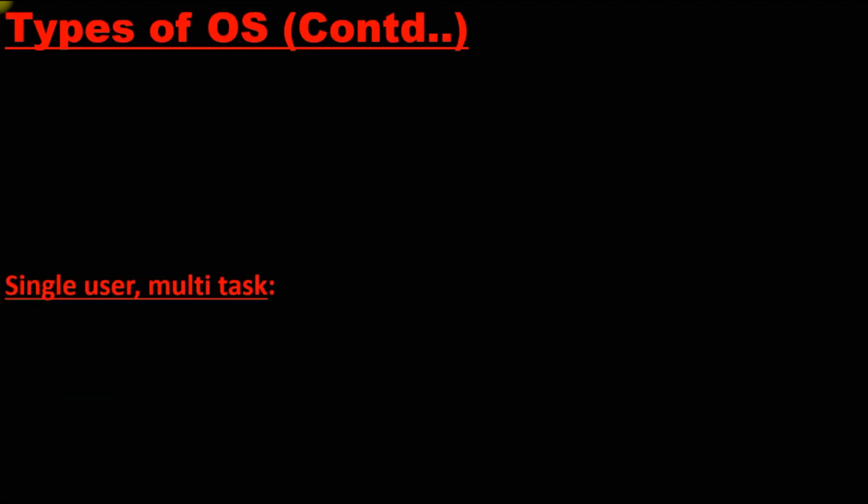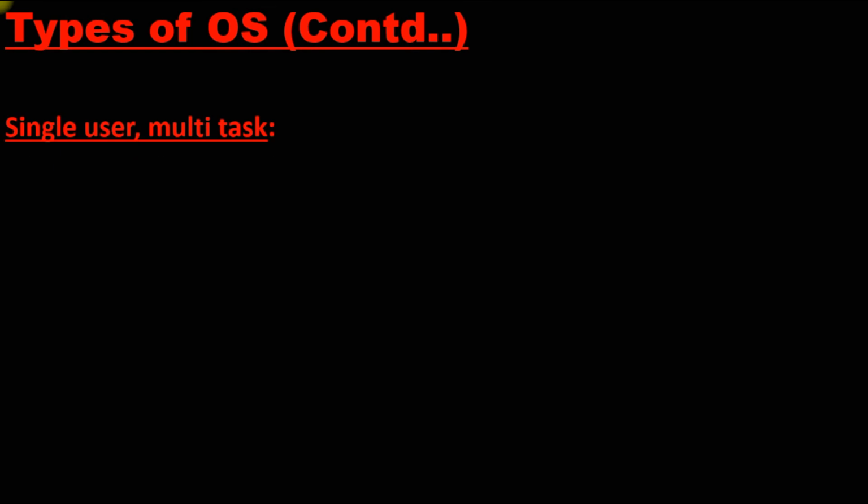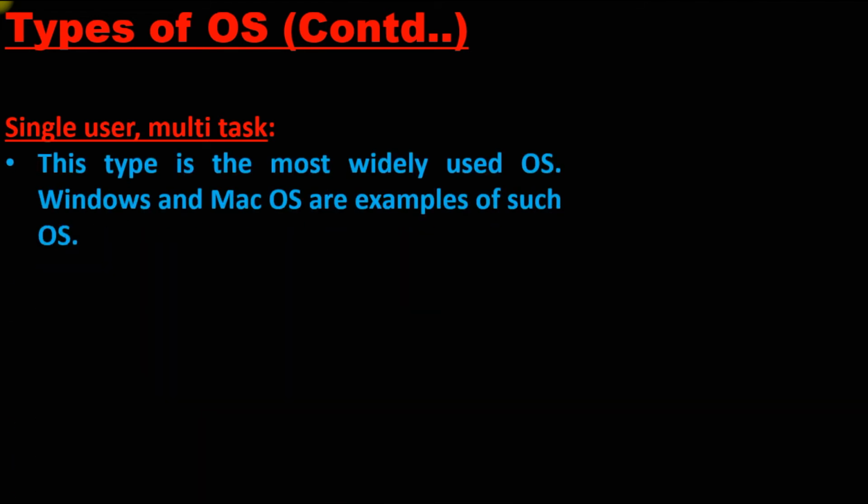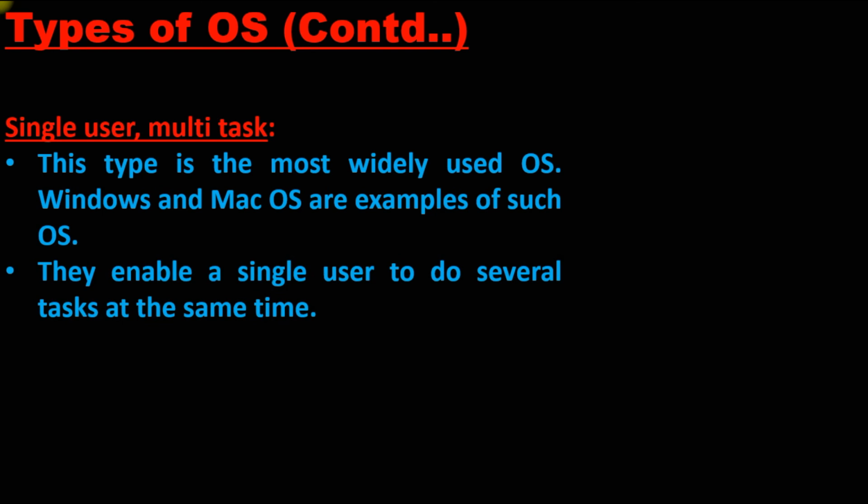Next, second, single user multitask. Here one user can perform multiple tasks at the same time. That's what we normally use in day-to-day life now. This is the most widely used type of operating system: Windows, Mac OS, and Android. All these allow a single user to perform multiple tasks. For example, I want to play music and also work in the background, so I can do both together. Windows and Mac OS are examples of such operating systems. They enable a single user to do several tasks at the same time.